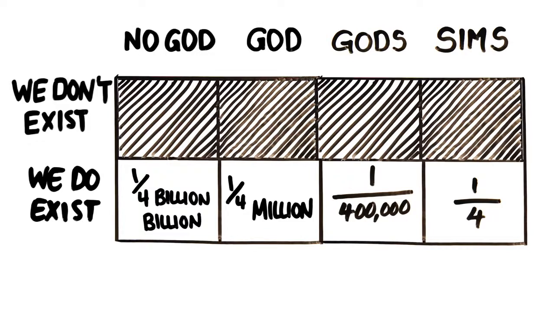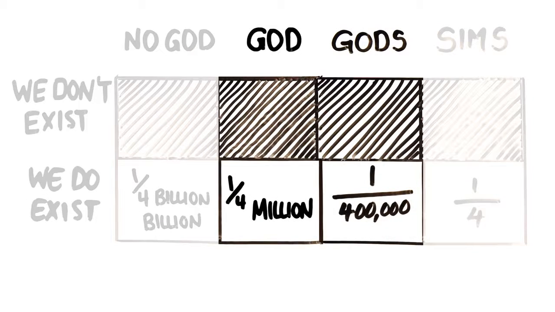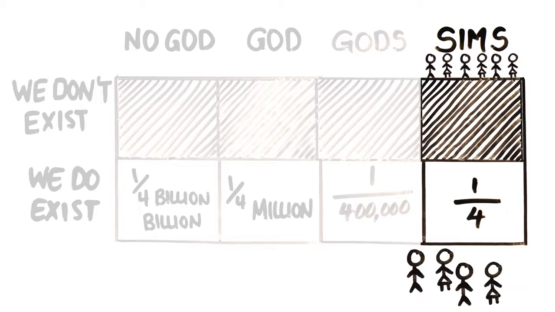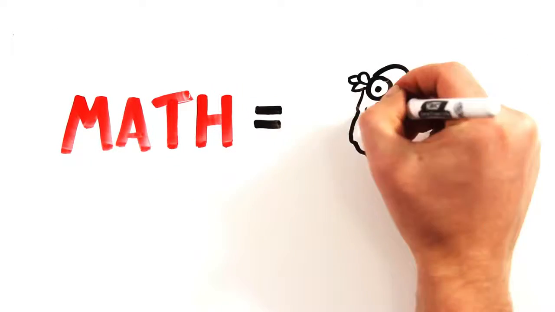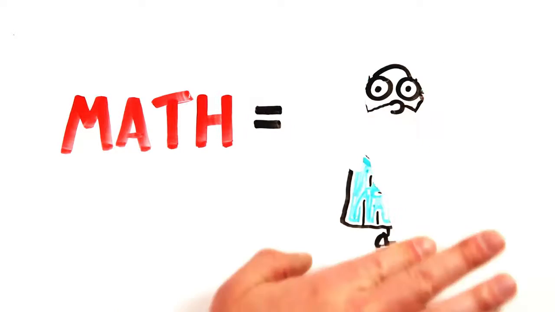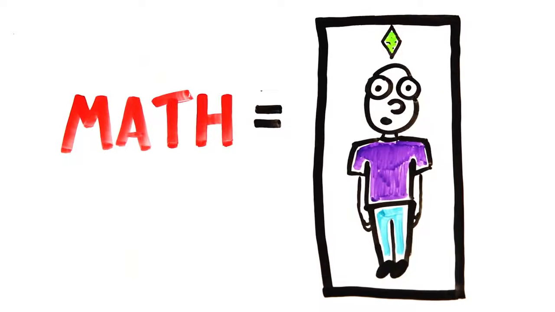Again, the exact number doesn't matter, just that we can agree it's very likely that advanced humans would create these kinds of simulations compared to the probability of a god or gods randomly deciding to make humans when they don't need to or could make millions of other animals or other aspects of the universe. After all, humanity is obsessed with humans. So, as you can see, while math can in fact show that the existence of life is evidence that God exists compared to no God, the same math shows more compelling evidence that we're a simulation by much smarter people.